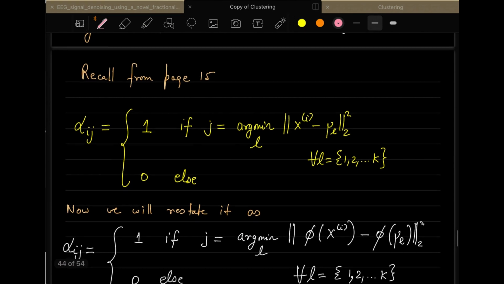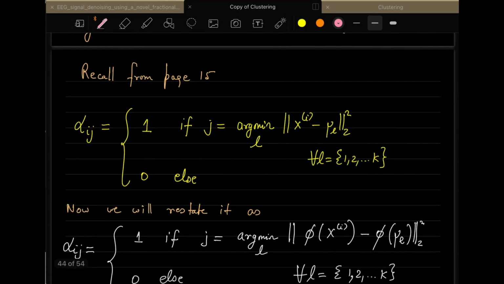If you recall from your earlier lecture, I had this particular thing, alpha ij, which was setting the value to 1 if you have this i corresponding to the data point xi and j corresponds to the cluster. So if a particular point xi belongs to a cluster j, then you put that value as 1.